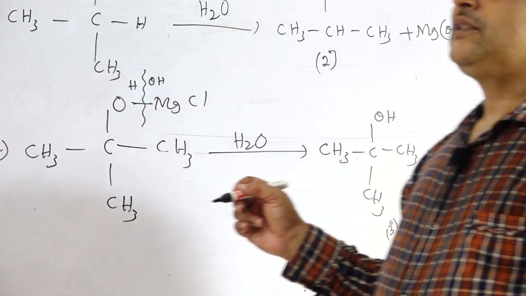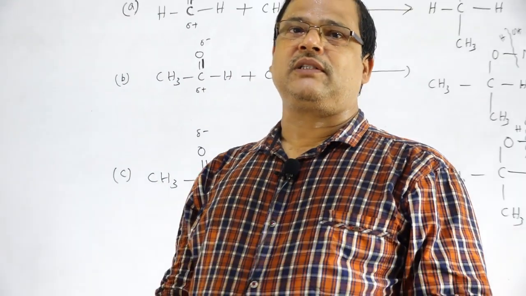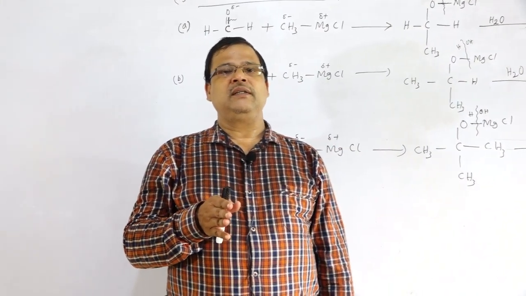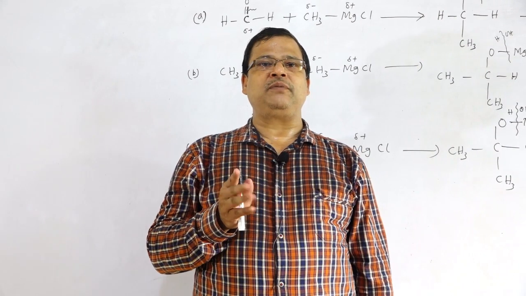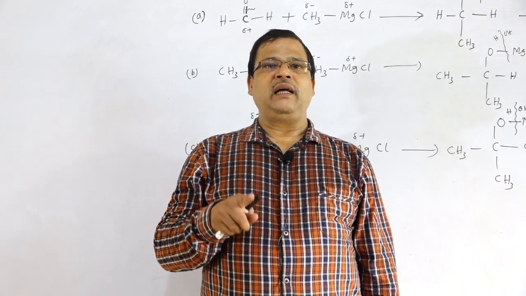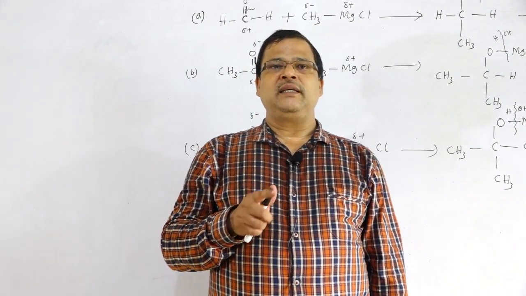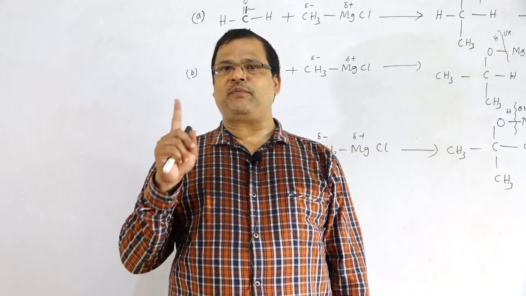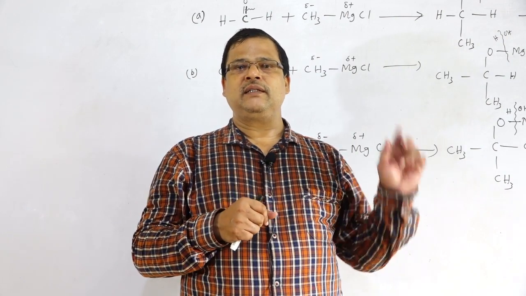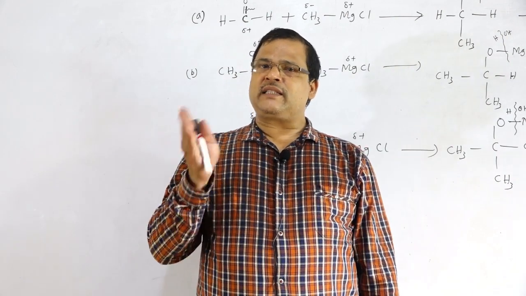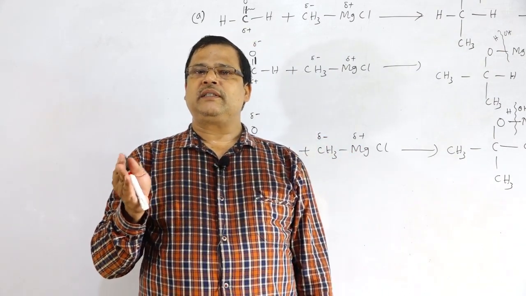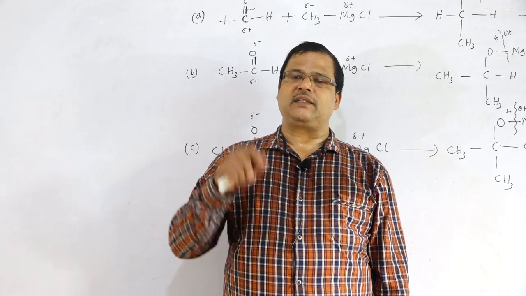Then if we summarize the best method for the preparation of different types of alcohols, that can be obtained only by this method. This is a suitable method for the preparation of primary, secondary and tertiary alcohol. Formaldehyde reacts with the Grignard's reagent followed by hydrolysis to form primary alcohol. First one. All the aldehydes except formaldehyde react with the Grignard's reagent followed by hydrolysis to form secondary alcohol. That is the second reaction.